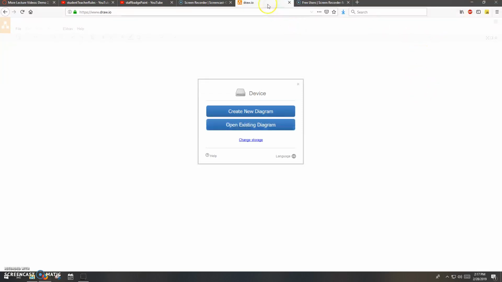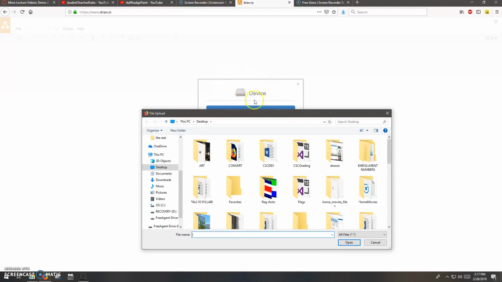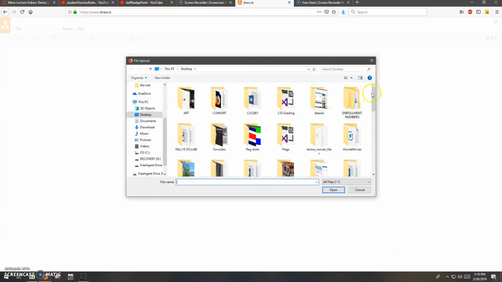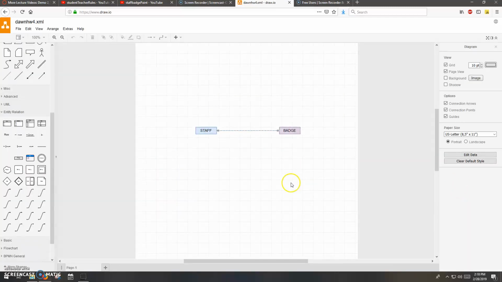So you'll have to open that existing diagram to read my feedback to you. So again, I'm in draw.io, and I'm going to open an existing diagram. And in the last video, I was saving to my device. You may do things differently, like Google Drive or something, but in any case, I'm going to find that XML file. There it is. And here I am right where I left off. So I think I'll add to this.